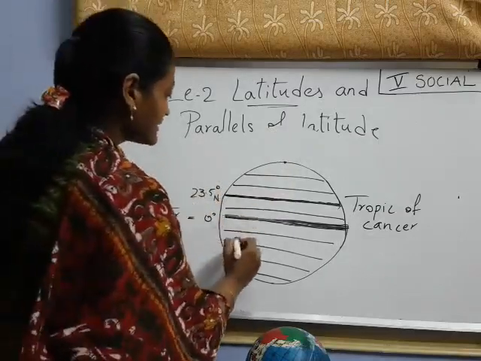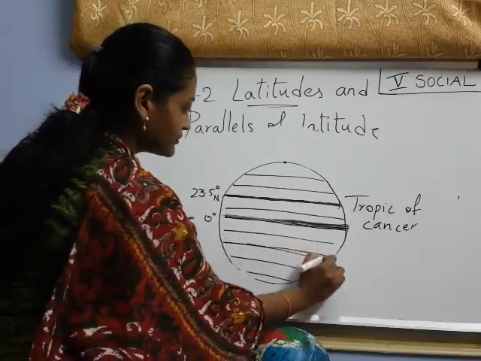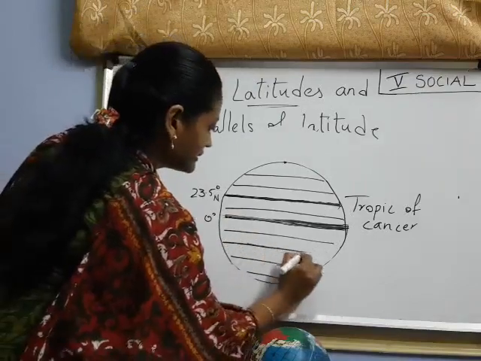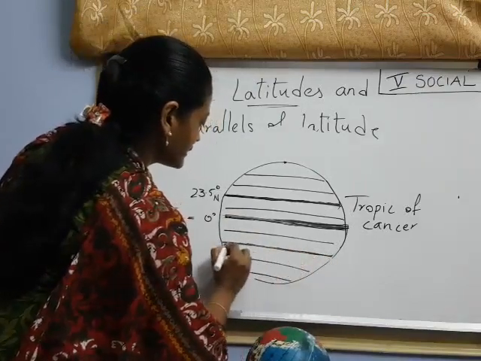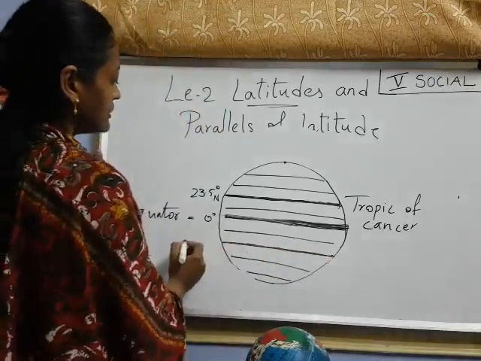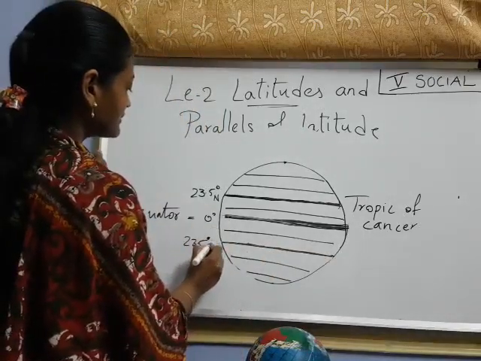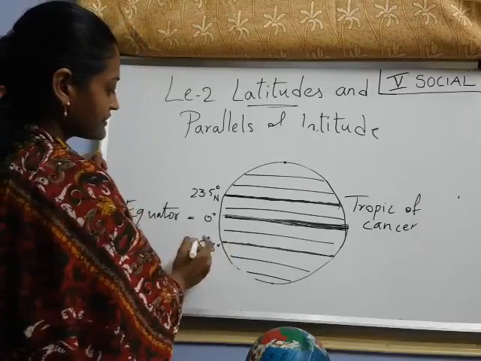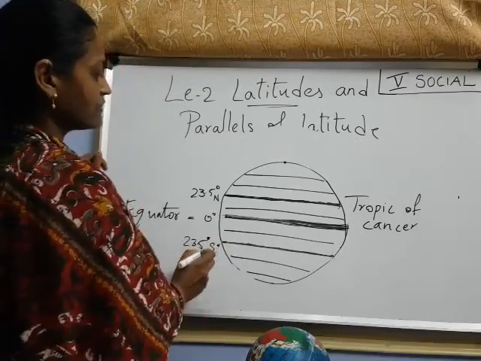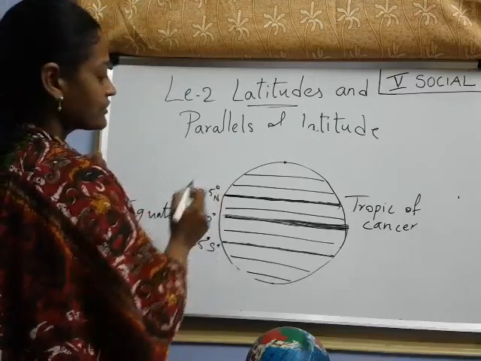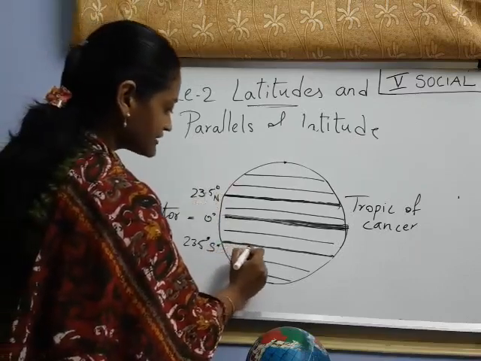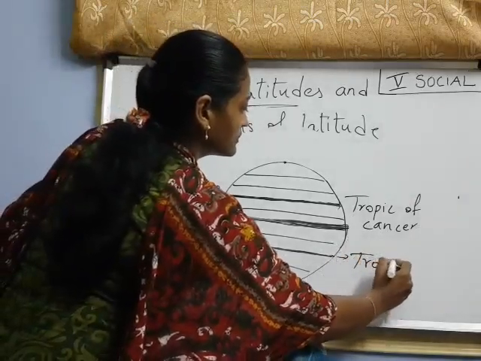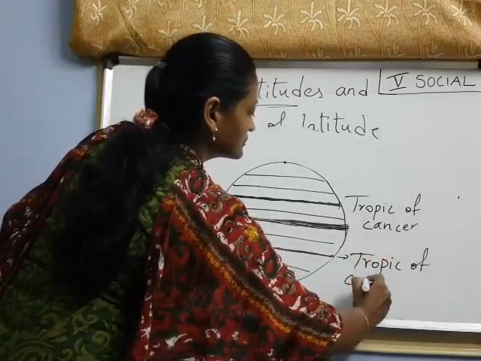And another line is there. Here I am drawing very thickly. Look at here, another important line. There are 4 important latitudes. See here, this is again 23.5 degrees south. This line is 23.5 degrees south, and this one is 23.5 degrees north, and this one has a specific name: this line we call the Tropic of Capricorn.